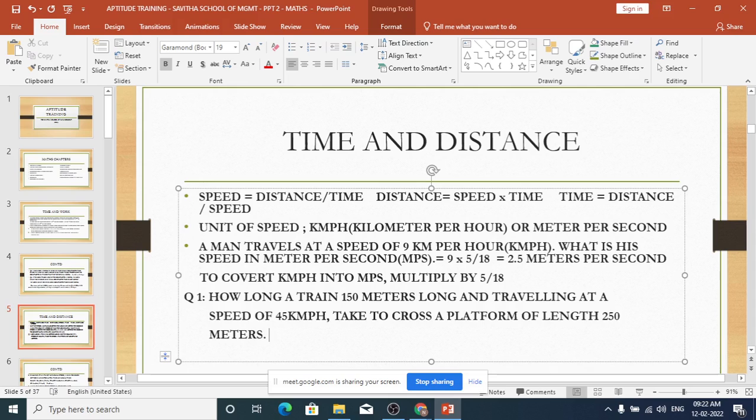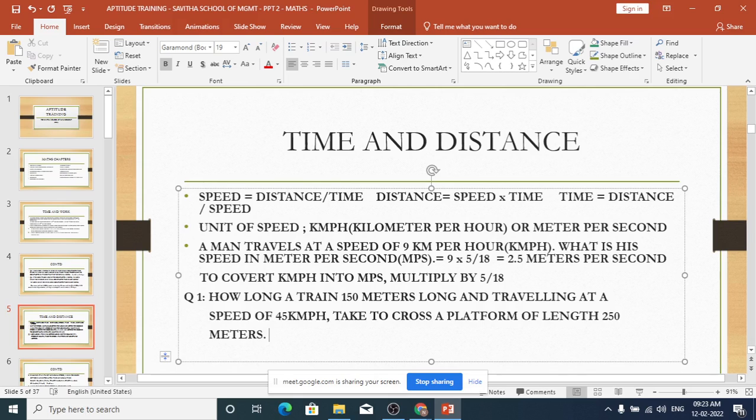The speed of the train is 45 km per hour. You have to find out how long it will take, how many minutes or seconds. Now the length is given in meter, but speed is given in kilometer per hour. So let us convert that kilometer per hour into meter per second, so that it will be easy for us.